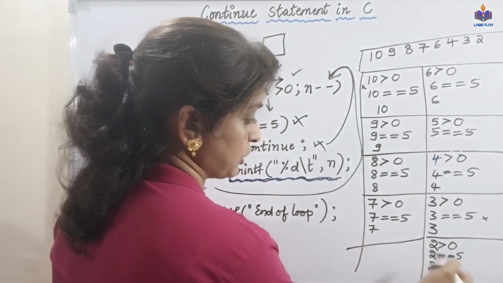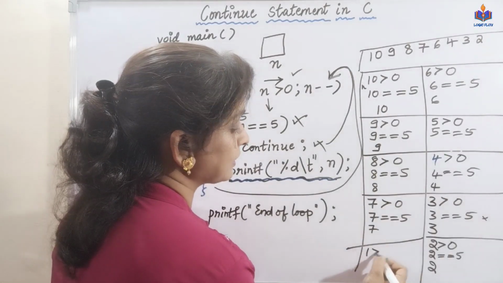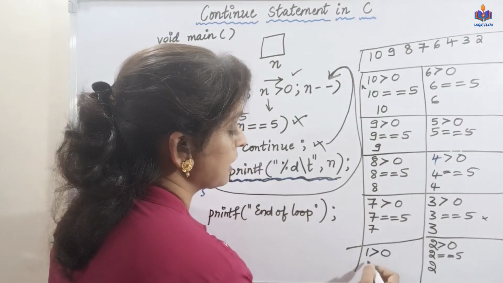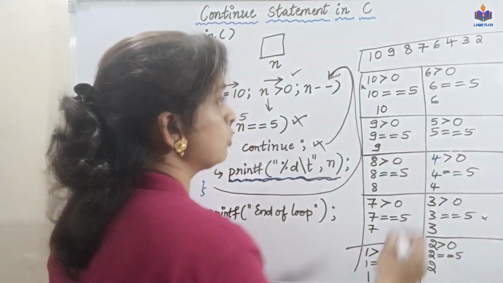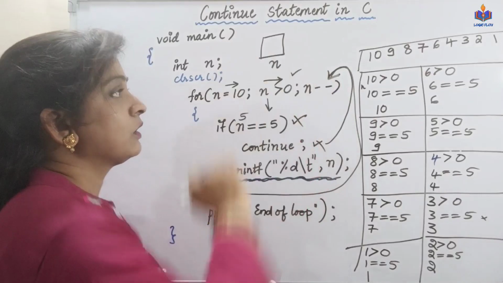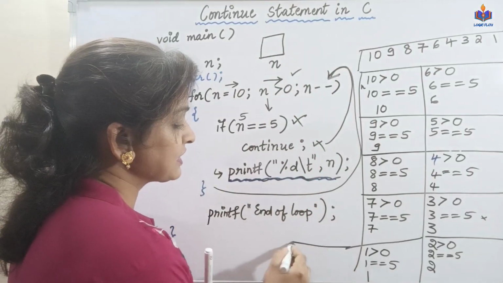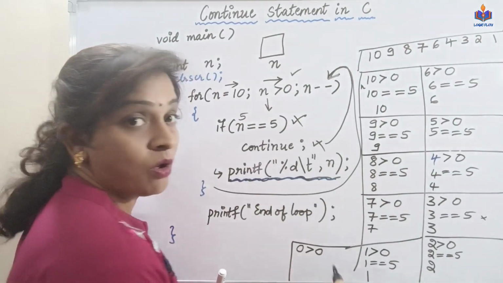Let me write the next iteration here. Then I say 1. 1 greater than 0? Yes. 1 equals to 5? No. Print that value 1. Again loop back. n gets decreased. It becomes 0. 0 greater than 0? No.